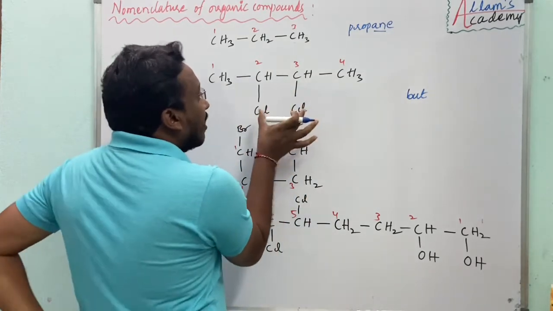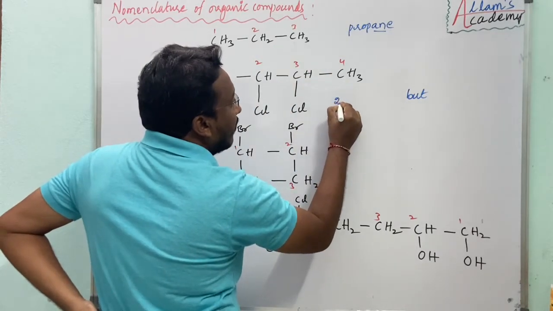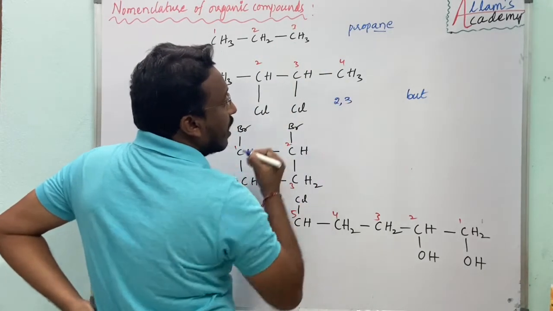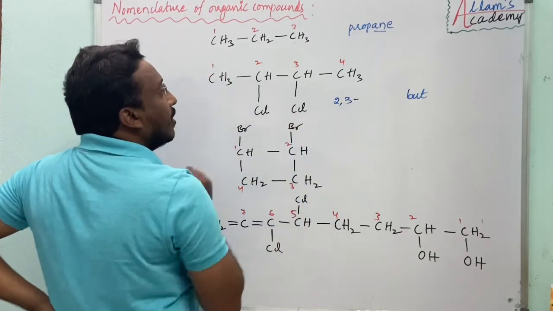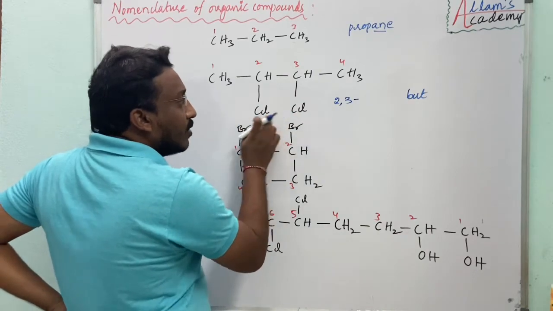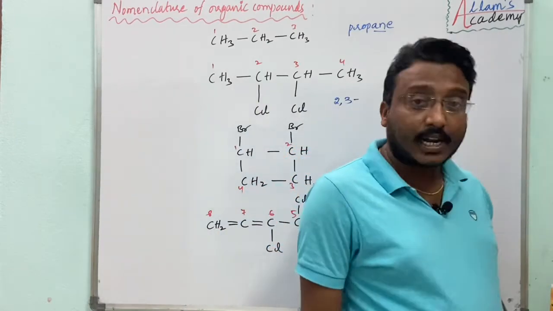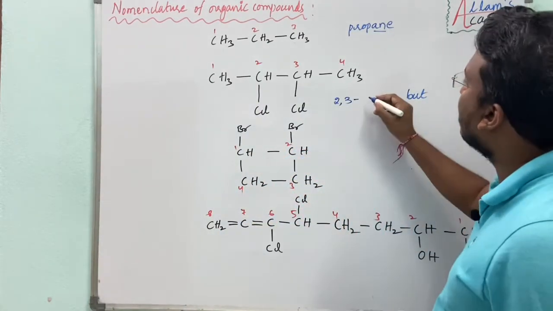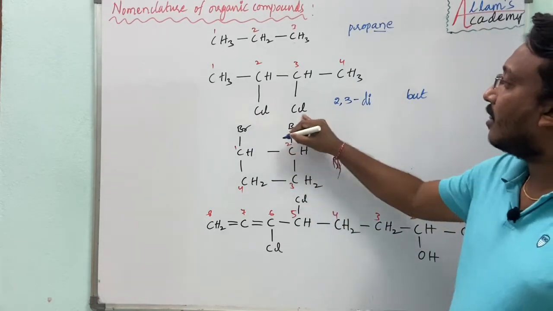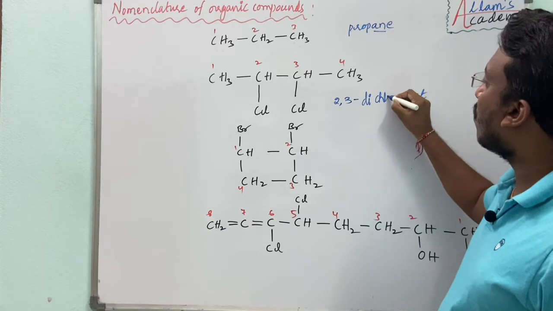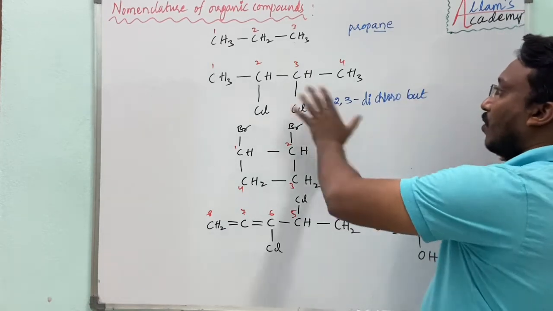Which carbon atoms contain the chlorine? Second and third. Between the numbers we should use a comma: 2,3 hyphen. The chlorines are the same, 2 are there, no? If the substituents or functional groups are repeated, then we have to use di. These names are written as chloro. So 2,3-dichloro. The prefix is completed.